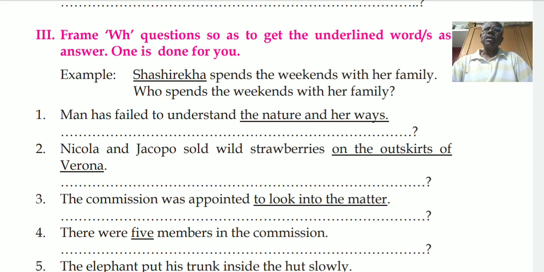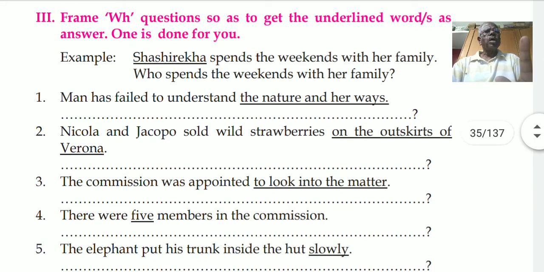If it is past tense and there is no auxiliary, go for did. If it is present tense with no auxiliary, use do. If it is present tense with S form, go for does. If there is an auxiliary, use the same. Auxiliary, of course, I hope you know. Auxiliary verbs are helping verbs, as opposed to main verbs. You must have studied them in 10th. First PU also I think the teacher might have taken these kinds of verbs. So when there is an auxiliary verb, you must use the same. I will go means will is an auxiliary. Will you go? I go. Then we don't go for auxiliaries. Go for do forms.